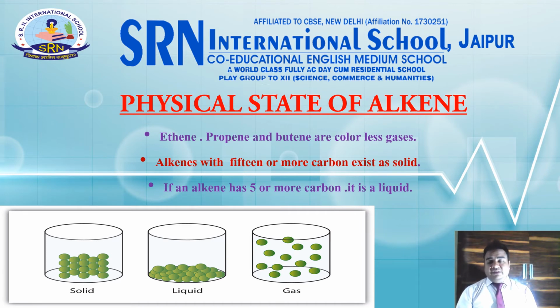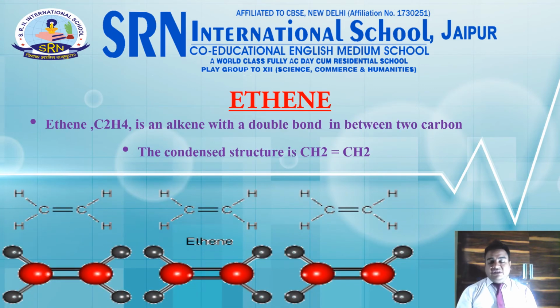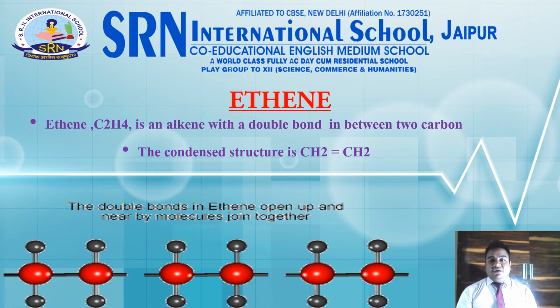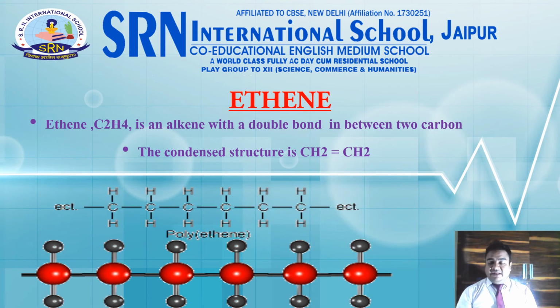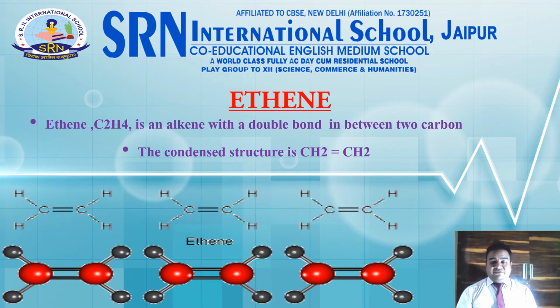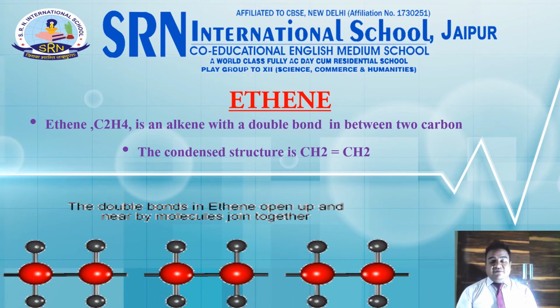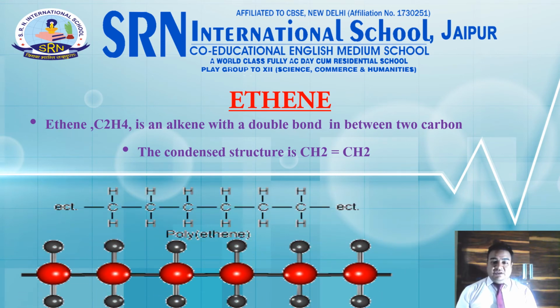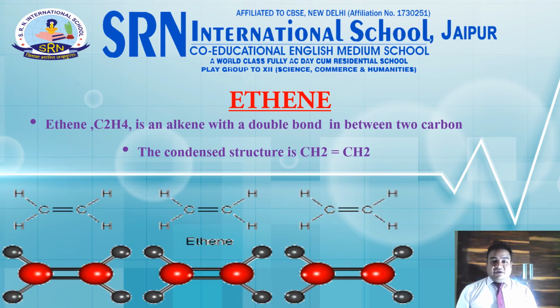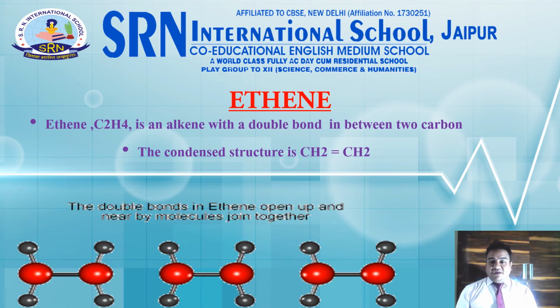When I talk about methane, it is a simple alkane and it will be present in the gaseous form. Similarly, alkenes cannot be formed with single carbon. The minimum number of carbon required for formation of alkene is 2 carbon, and the simplest alkene is ethene. Let us now study about ethene. Ethene has a formula of C2H4 and is an alkene with a double bond. Double bond is present between the two carbon, and here I have shown you a condensed formula of ethene where the red dots are representing the carbon and the black dots are representing the hydrogen.